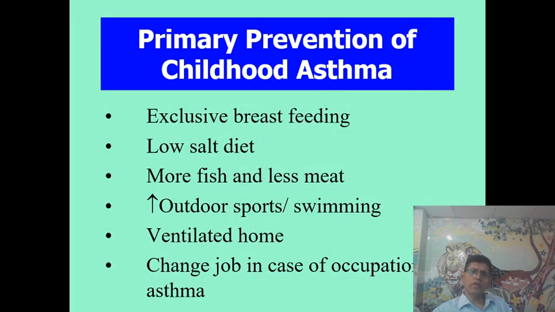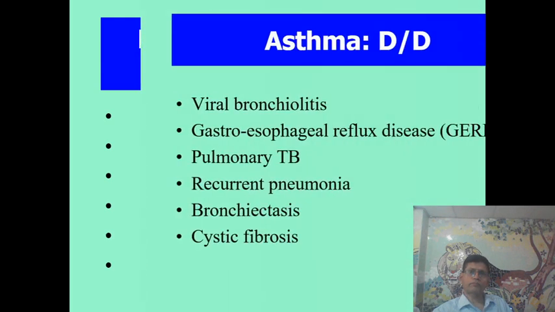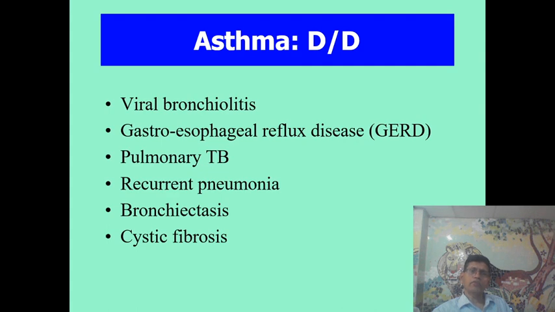Primary prevention of childhood asthma: prolonged breastfeeding reduces the attack of asthma, low salt diet, more fish and less meat, and more outdoor sports and swimming, ventilated home, change job in case of occupational asthma. Now, differential diagnosis of asthma includes viral bronchiolitis, gastric reflux disease, pulmonary tuberculosis, recurrent pneumonia, bronchiectasis, and cystic fibrosis.